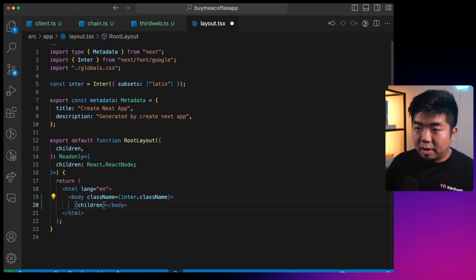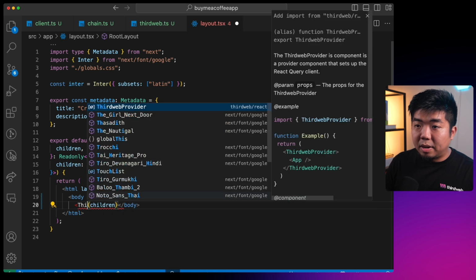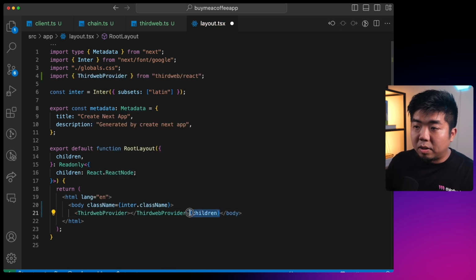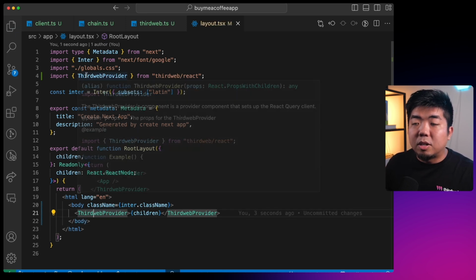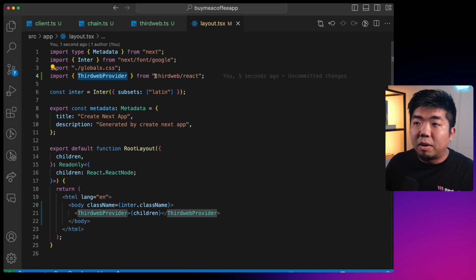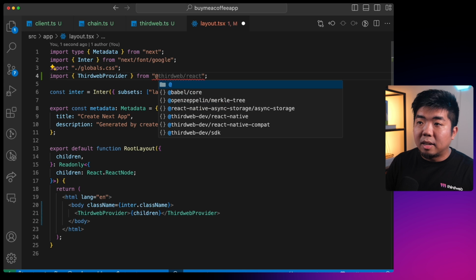So I'm going to come here and we'll say thirdweb provider, and we're just going to make sure that this wraps the children. So we're going to put that in between here, and there we go. Now, the one thing we need to do is make sure that thirdweb provider is imported from our thirdweb.ts file. So we're just going to change this from thirdweb react to